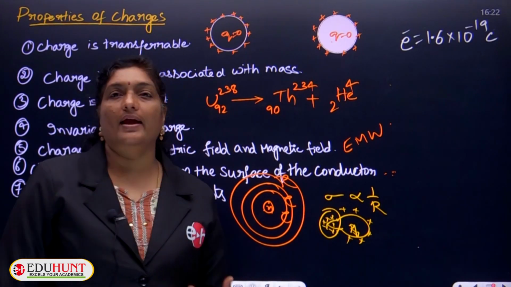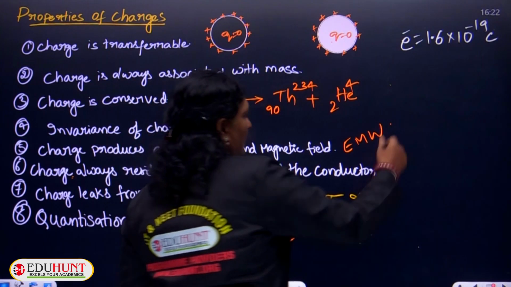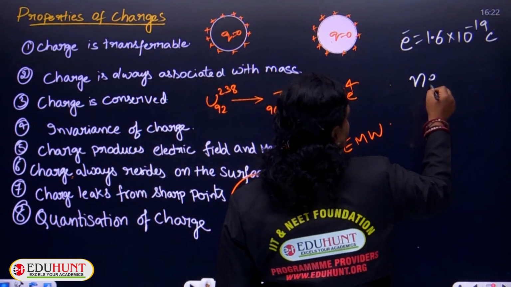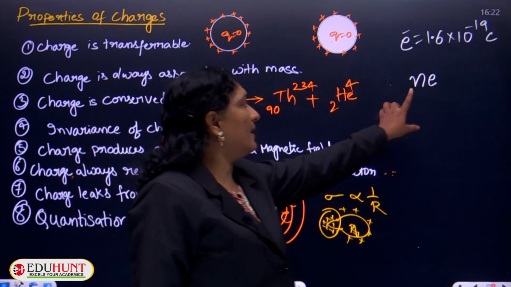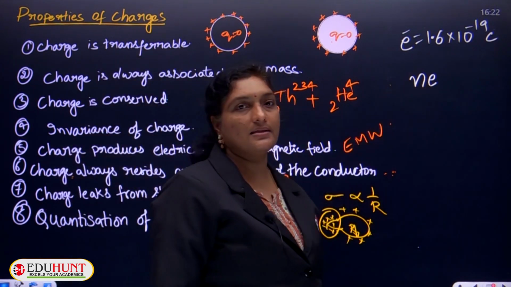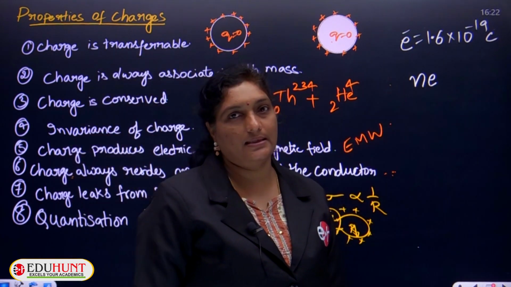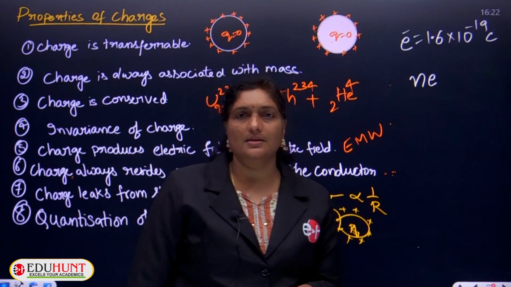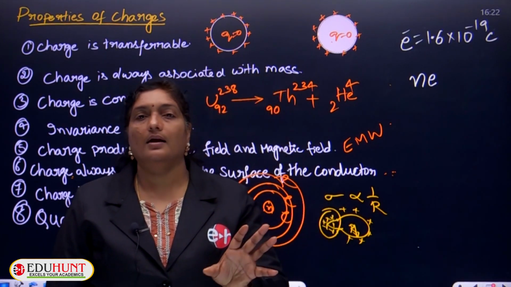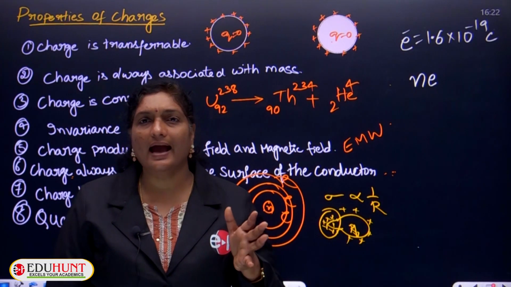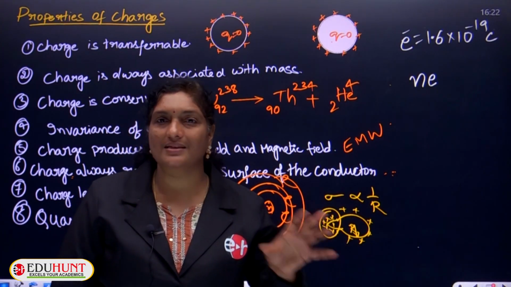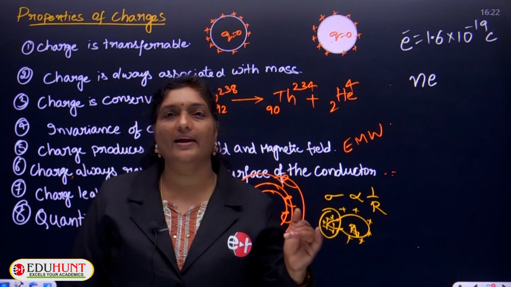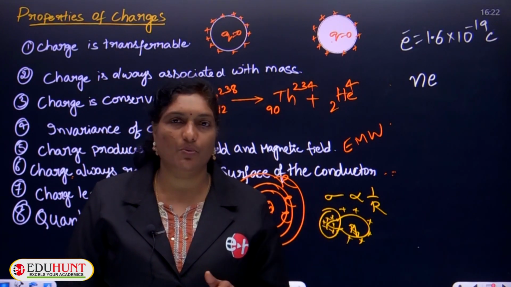The number of electrons can be given as N, e indicates the charge of the electron, where N is the number of electrons present. So generally, if you consider a conductor, you can't have half an electron or 3/4 of an electron. Such half electrons or 3/4 electrons are not possible.